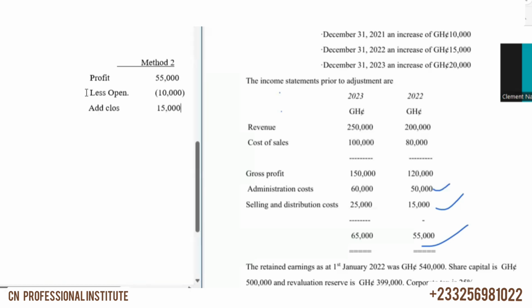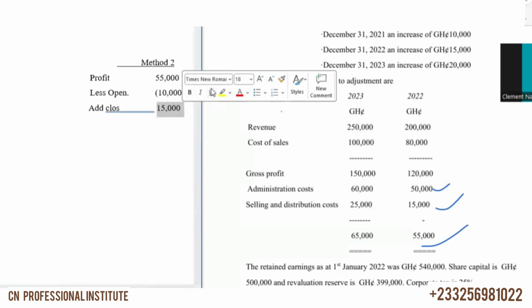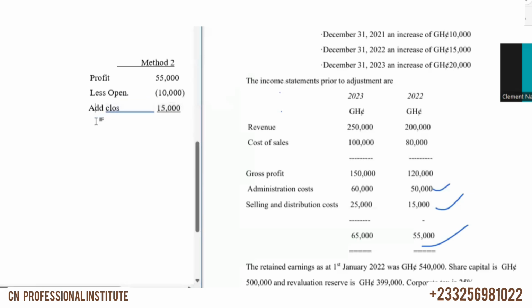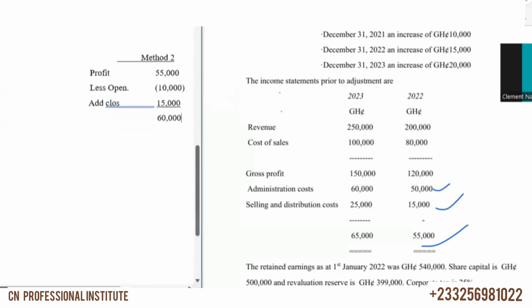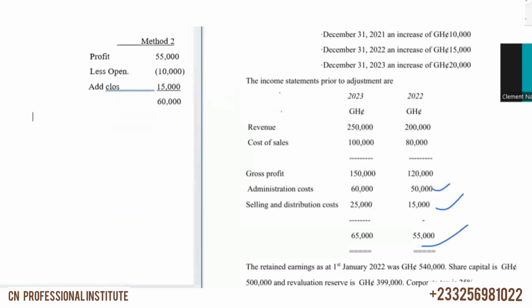Okay. Then when we add, what do we get? 55,000 minus 10,000 plus 15,000. So this should give us 60,000 as the revised profit. So we got the same thing as up here, the same 60,000 as our adjusted profit. Okay. Then we apply the tax on it.